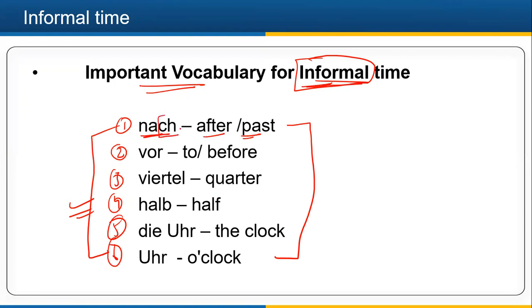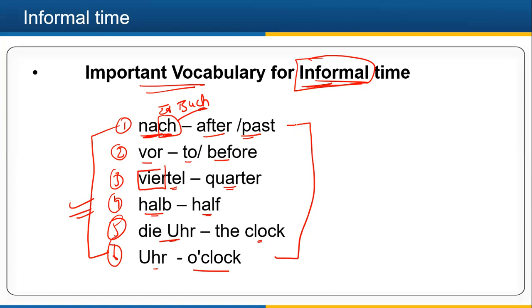Ch gives you the meaning of k, like Buch, book, so ch is k, nach, right? And then we have vor. Vor is to or before. Then we have Viertel. Viertel is vier, four, and then tel. Viertel, quarter. And then we have halb, which means half, and then the Uhr, the clock, and Uhr is o'clock.